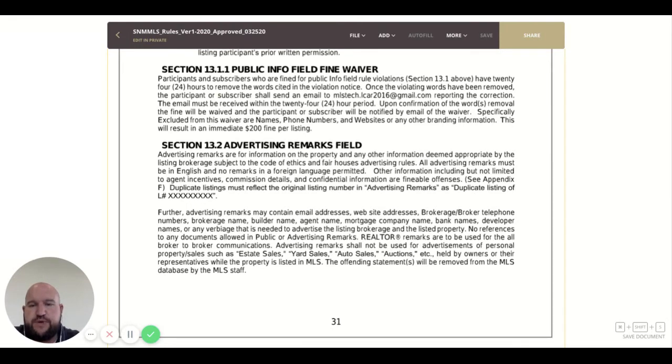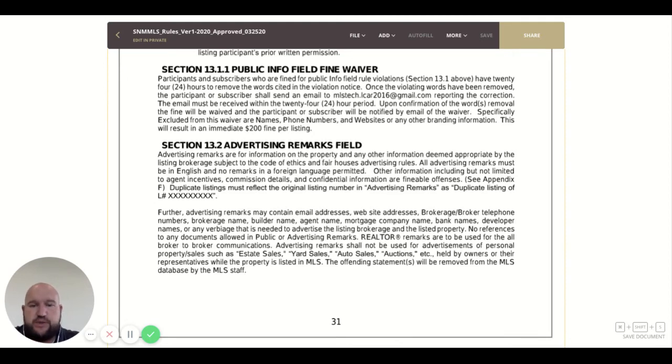All advertising remarks must be in English, and no remarks in foreign language are permitted. Again, only English. Do not put Spanish. Do not put French. Do not put German. English only. Other information included but not limited to agent incentives, commission details, and confidential information are finable offenses. So you cannot put bonuses or any of those type things or anything that was deemed confidential that we talked about in the last video.